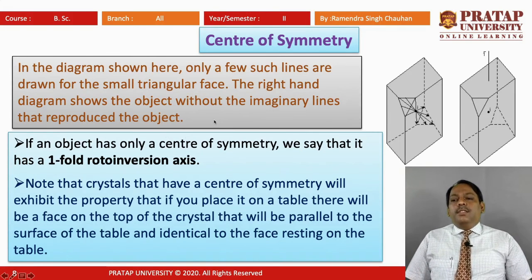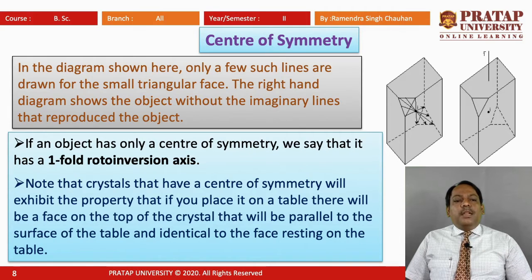In this case, if an object has only a center of symmetry, there is only one center of symmetry, and we say that it has a one-fold roto-inversion axis. Note that crystals that have a center of symmetry will exhibit the property that if you place one on a table, there will be a face on the top of the crystal that will be parallel to the surface of the table and identical to the face resting on the table.